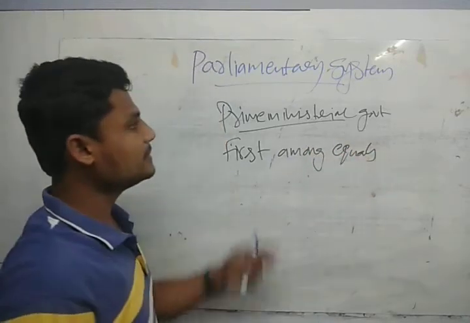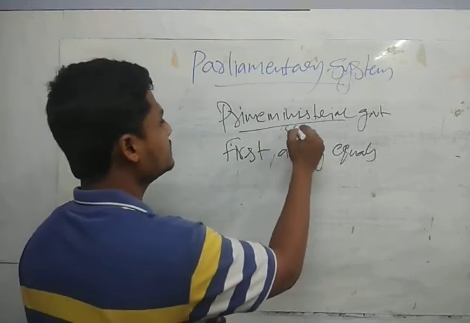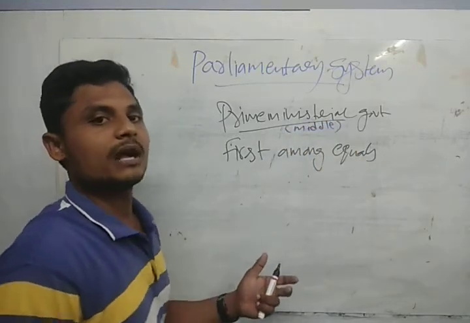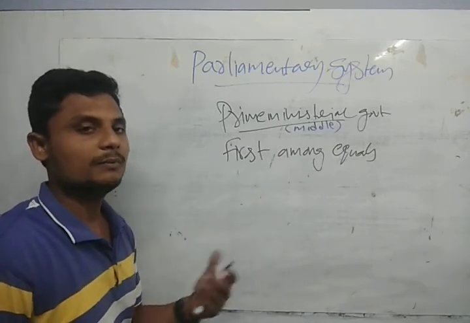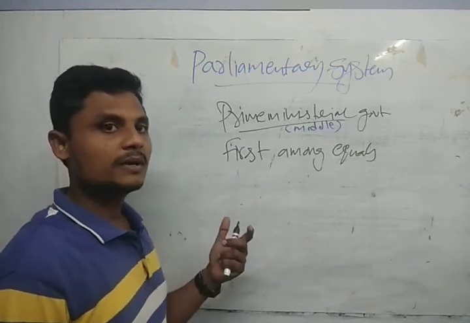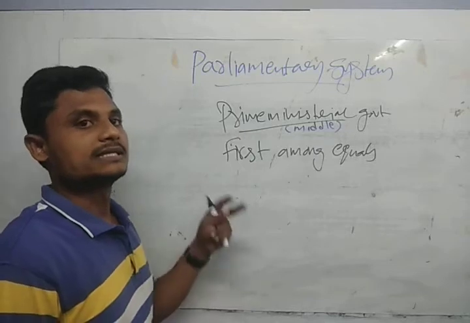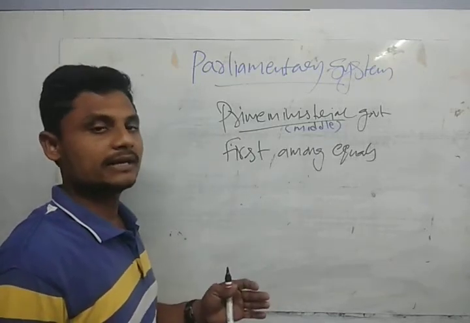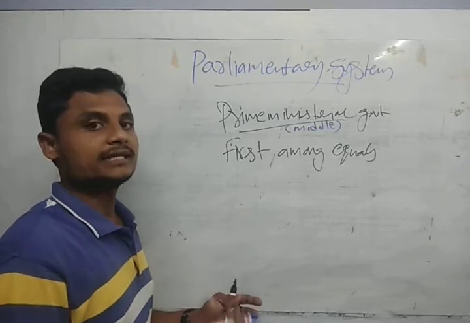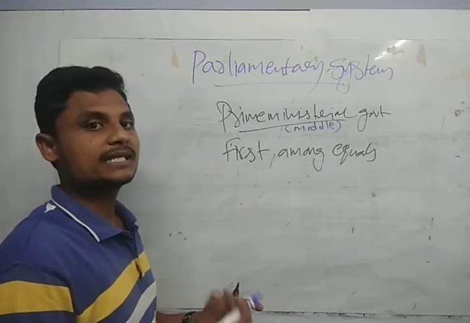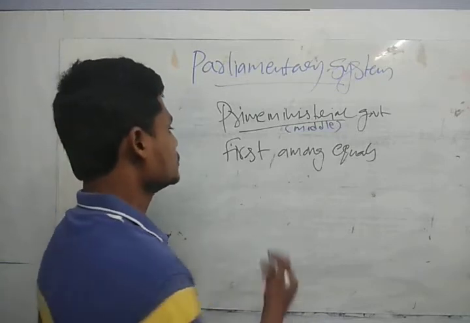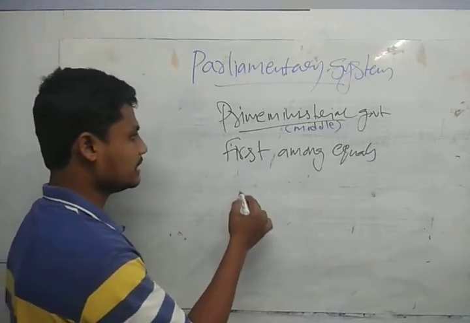So this prime ministerial government forms the middle between the parliamentary form of government and the presidential form of government. Why? Because in the parliamentary form of government we are having the state and the government, guys. So in our country we are having the state and the government. The head of the state is the president, while the head of the government is the prime minister.